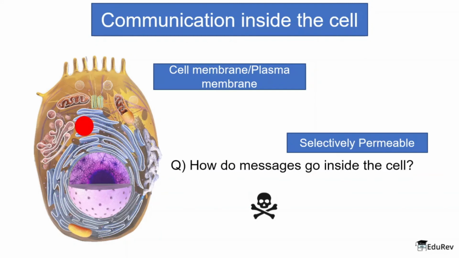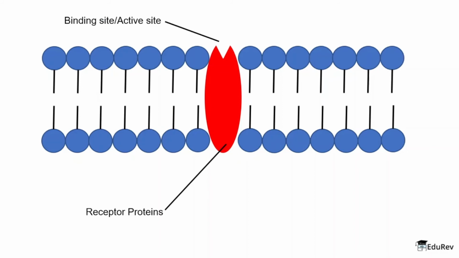Now let's understand how messages are transferred inside the cell. A typical cell membrane is made up of proteins and lipids, and we have certain proteins called receptor proteins which are embedded inside the cell membrane. These receptor proteins are responsible for the communication of messages inside the cell. As you can see, just like enzymes, they also have their binding sites or active sites. And the substrate molecule, which in this case is the chemical messenger, consists of special chemicals which are required for the transfer of messages between neurons and muscles.